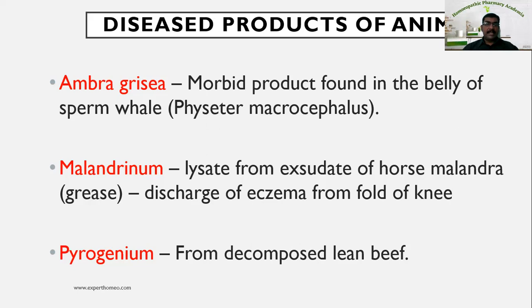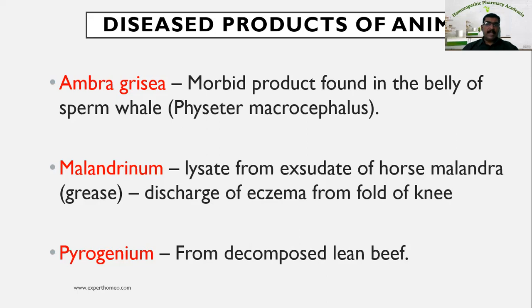So malanders or grease is a degenerating disease in horses which affects the fold of the knee, and the discharge from this exudate is taken as the starting material for Malandrinum. Now next one is Pyrogenium. Pyrogenium is prepared from decomposed lean beef. So these are the very important examples of nosodes prepared from the diseased product of animals.